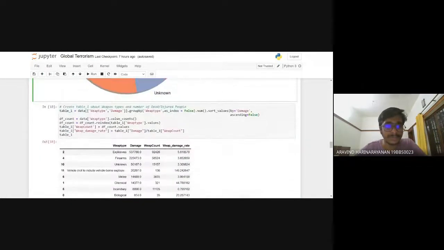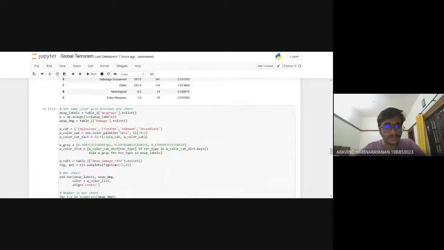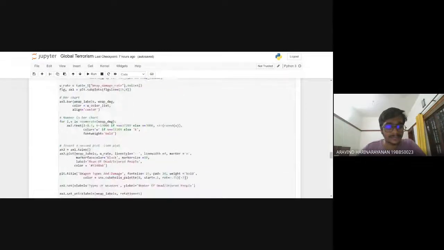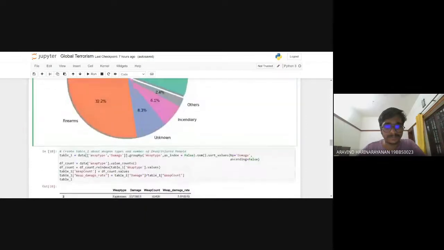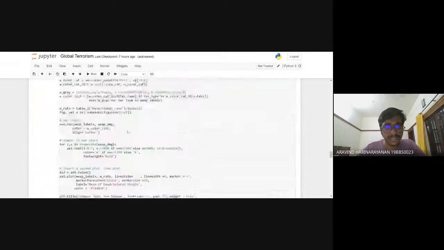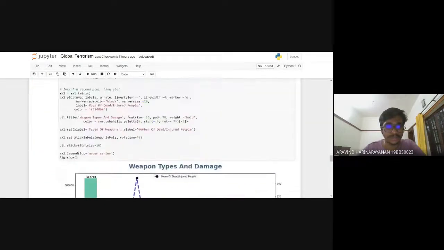Now I'm defining a new table, table 1, about weapon types and the number of dead or injured people. I have defined that table 1 as well, and table 1 weapon count. You can go through this Python code, it's general only, so I'm just skipping through that. And then weapon type and damages as well. Each weapon type and the damage that each weapon incurred is also shown here.